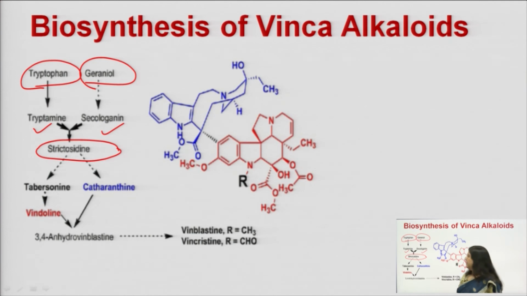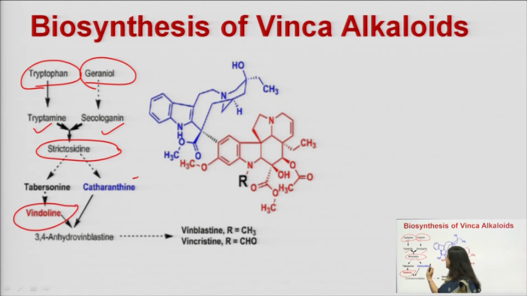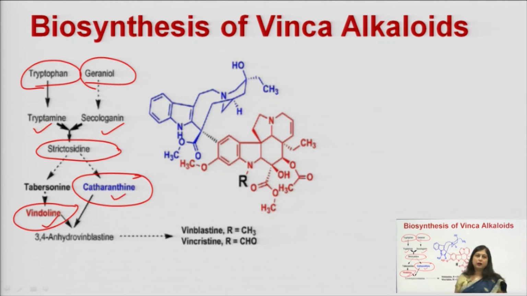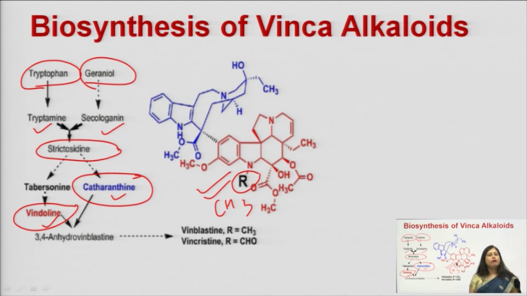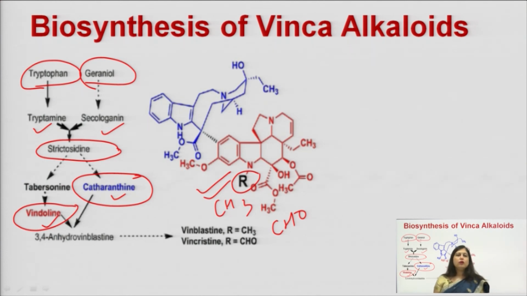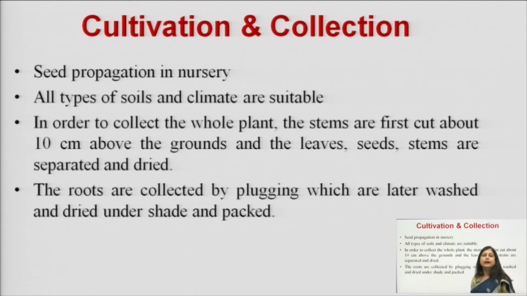And strictosidine gives rise to two indole alkaloids, vindoline and catharanthine. When vindoline and catharanthine dimerize, they form this structure of a vinca alkaloid. If this R is a methyl group, we call it vinblastine. If it is an aldehyde group, we call it vincristine. So, this is how the biosynthesis of vinca alkaloid is done.